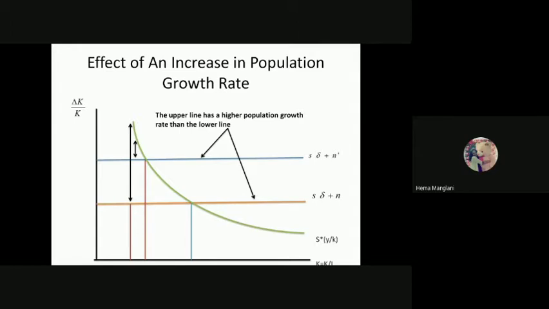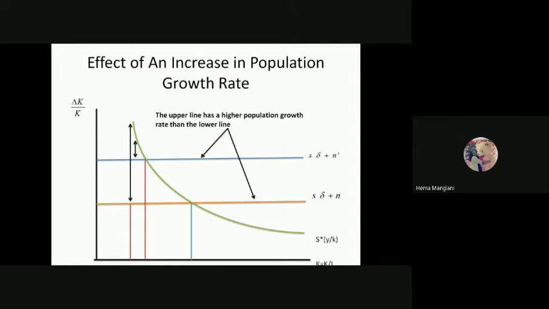Okay, so here what is happening? If you compare this blue line, from this to this, there is a bigger triangle. It means the growth rate is higher. So this growth rate, or this particular triangle, or this blue line, would be more applicable to the developing countries. The reason is that they will always face lower depreciation.